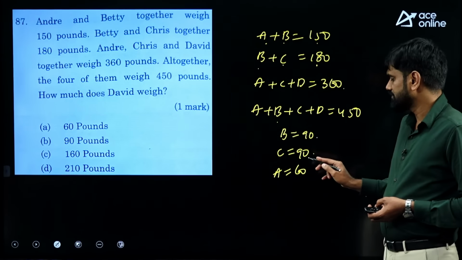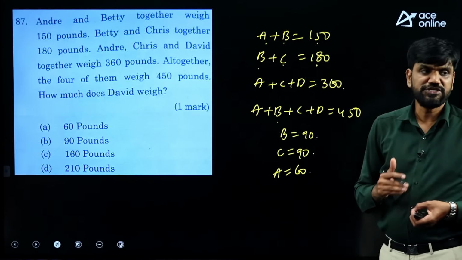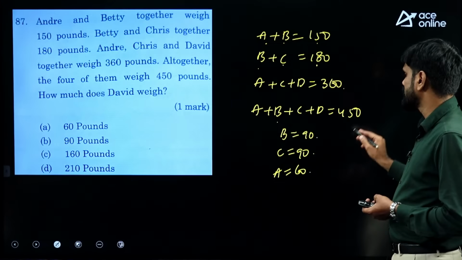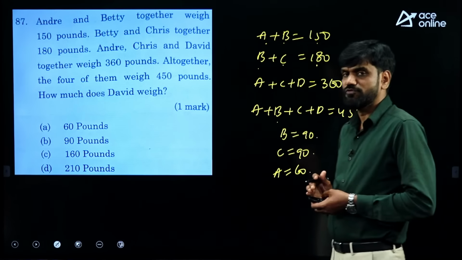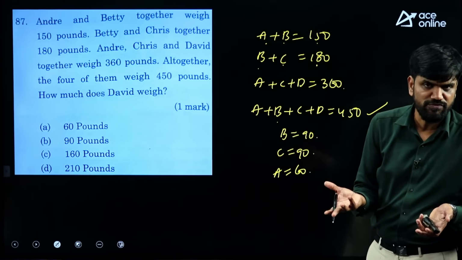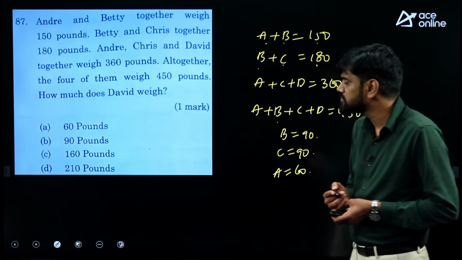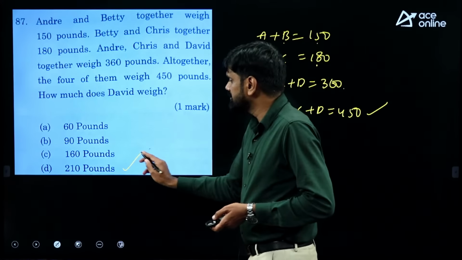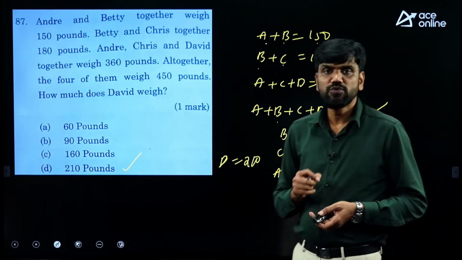90 plus 90, 180, 180 plus 60, 240. So the total is 450. These three together are weighing 240. So the remaining person has to weigh the remaining 210 pounds. Hence I can say that D must be how much? 210 pounds. That's what we can say. Hence your answer has to be 210.